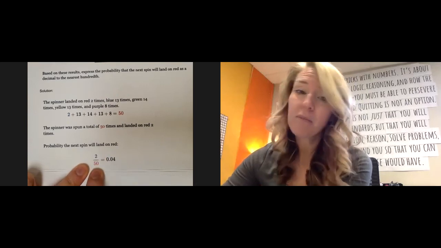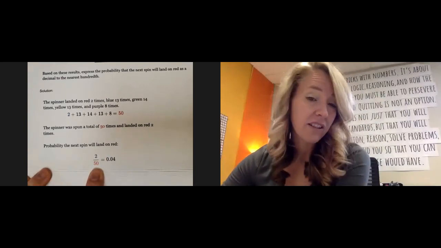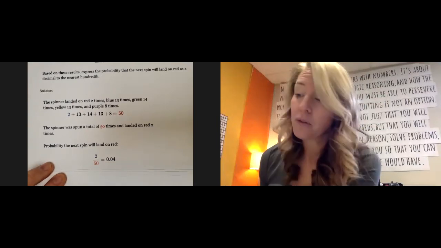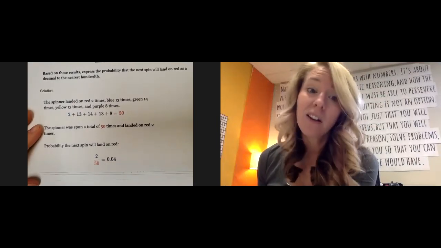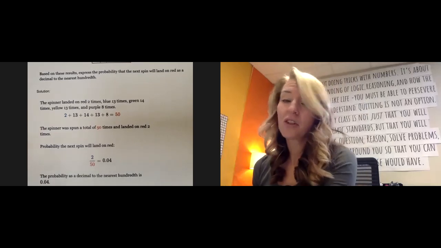So you just do 2 divided by 50 or 1 divided by 25, because it's the same thing, and you would get 0.04, which is exactly, it's to the 100th, 2 decimal places out, right? And so your answer is 0.04. Good luck.